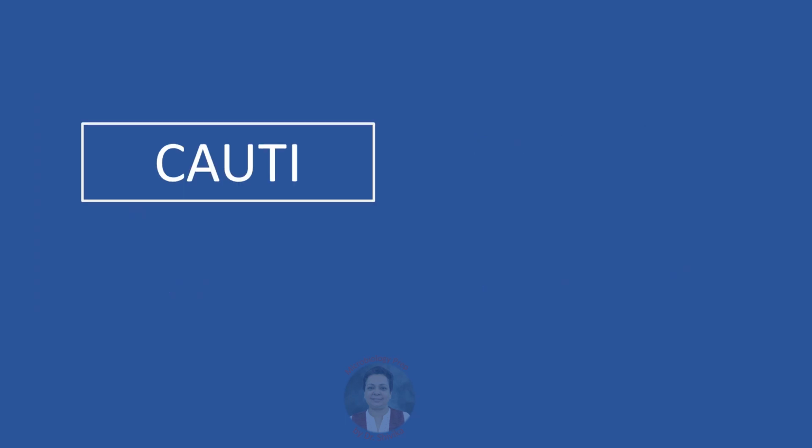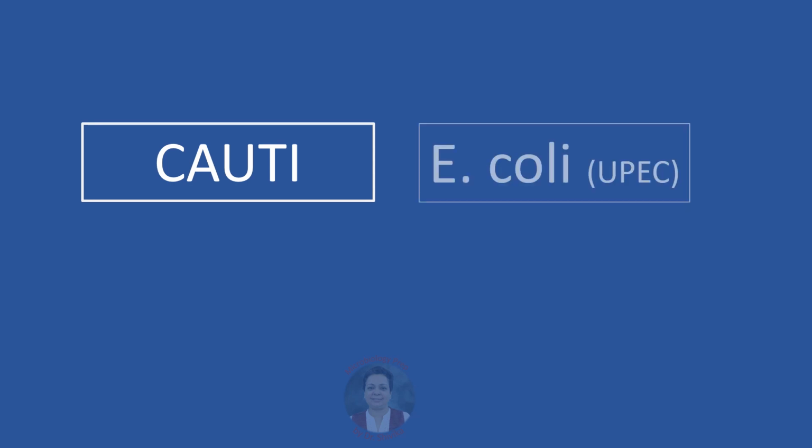UTI in a patient with an indwelling urinary catheter, the likely agent is again uropathogenic Escherichia coli. Now remember that more than 80% of urinary tract infections in the world, may be a male or a female, any age, any community acquired infection, or in a hospital acquired UTI, it is Escherichia coli.